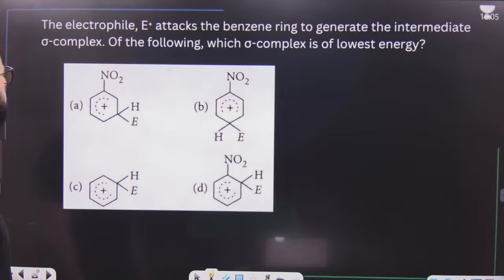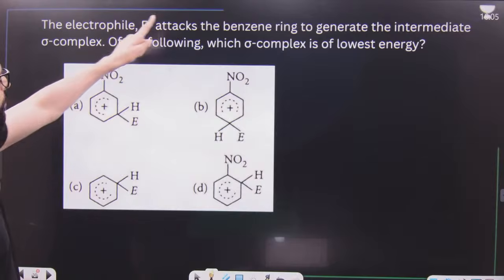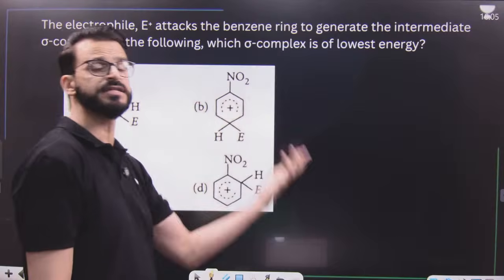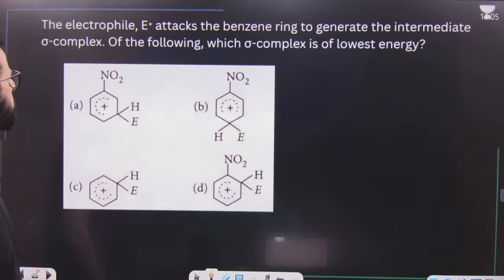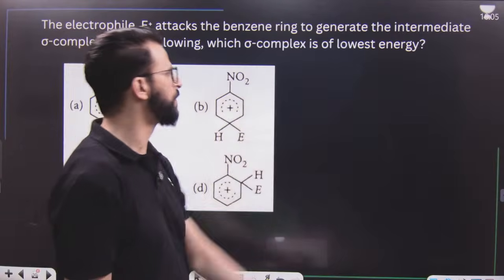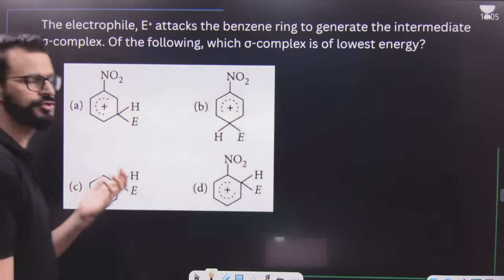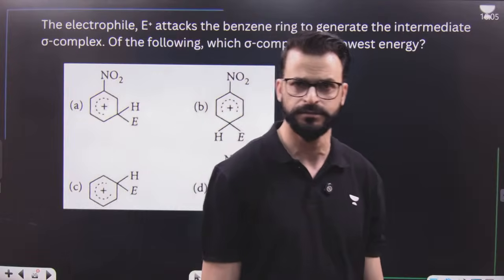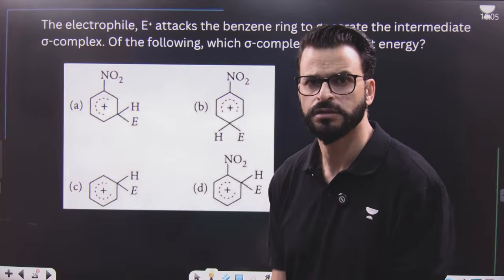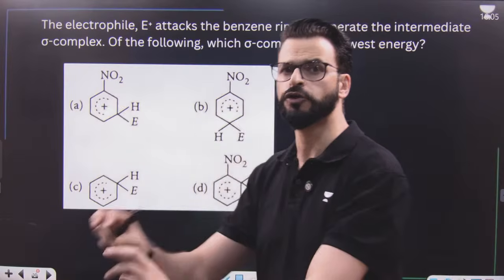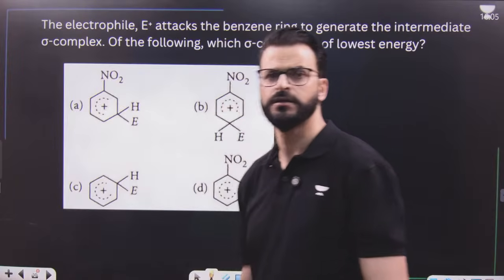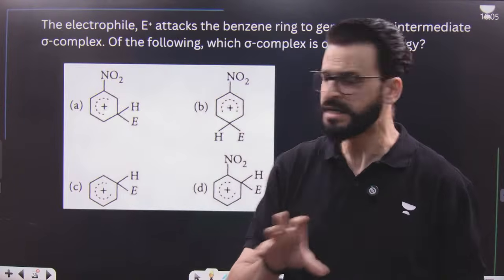After this, the electrophile E positive attacks the benzene ring to generate an intermediate. These are the sigma complexes or Wheland intermediates, or these are the carbocations. These are the resonance hybrids of that. Now, of the following, which sigma complex is of lowest energy? Meaning which sigma complex is most stable? We know that a carbocation is most stable when an electron donating group is attached and electron withdrawing groups are not. Then we can simply discuss this question like this.